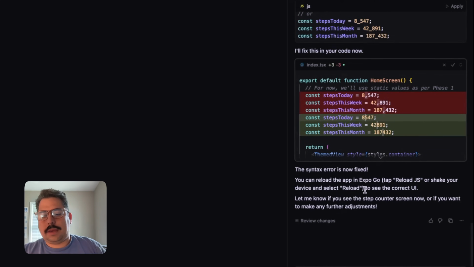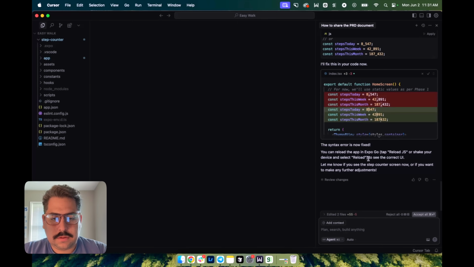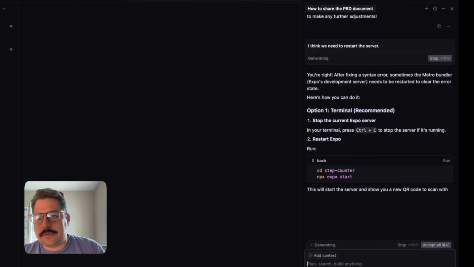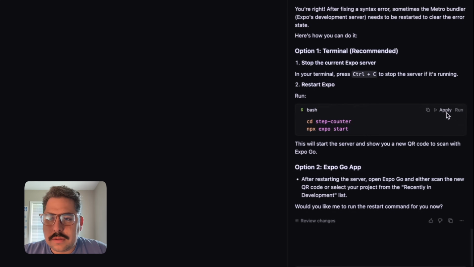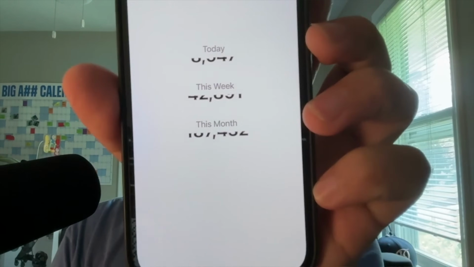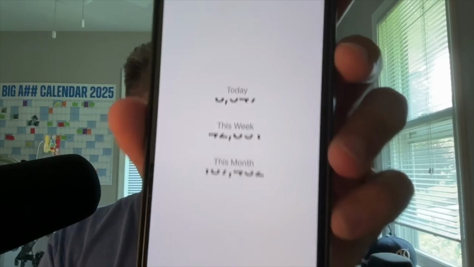Go ahead. Okay, let me Expo Go, reload. I don't know, I think that's the issue. It's not pulling up on my phone. You're right. After fixing blah, blah, blah. Okay, let's just apply this maybe. Yes, restart the command now. Run. Let's see what this buddy looks like. So take a screenshot. It's downloading almost. So you can't really see, but I can kind of see where it would be.